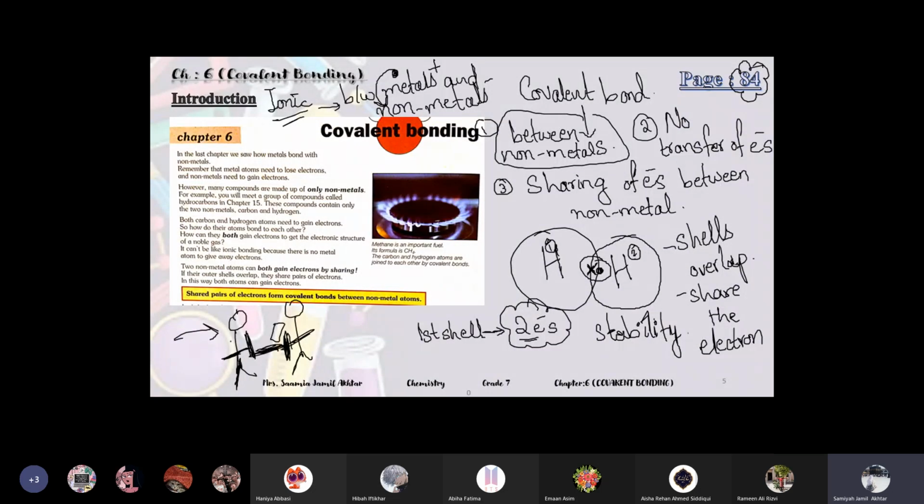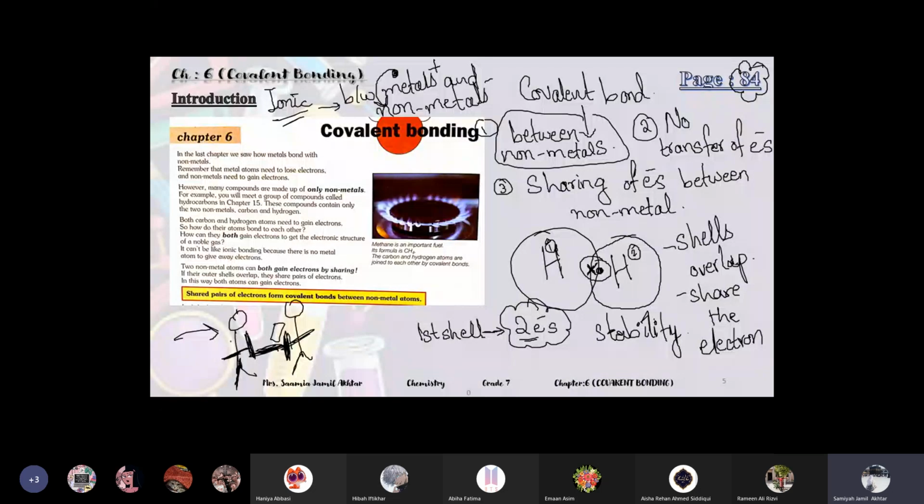In that case, both of them will have a pencil and an eraser. So they will share the thing. Similarly, these elements also, to complete their shells, will share, they will not transfer. Because if hydrogen number 2 gives its electron, then hydrogen number 2 will become empty, and we don't want anything accidentally empty, so they will just come close and share their electrons with each other.